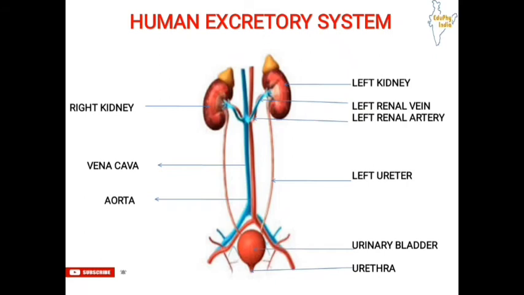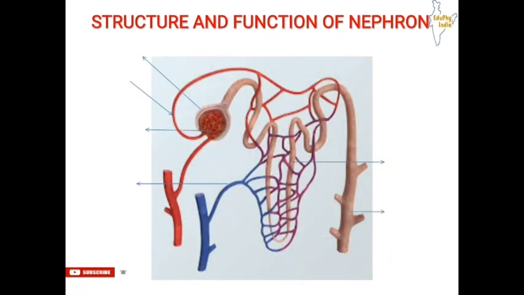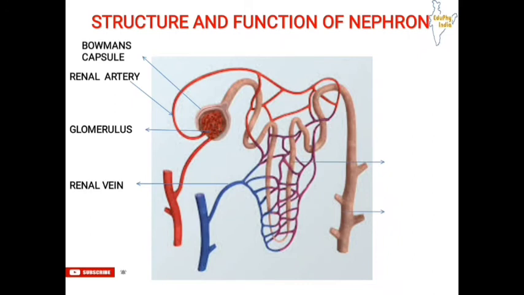Basic filtration occurs in the kidney, which occurs in the nephron. So now let us see the structure and function of nephron, like how nephron works. First of all we will see some parts of the nephron. Let us start with renal artery, then there is a renal vein, then there is glomerulus, then Bowman's capsule, then there is tubular part of nephron, and there is collecting duct.